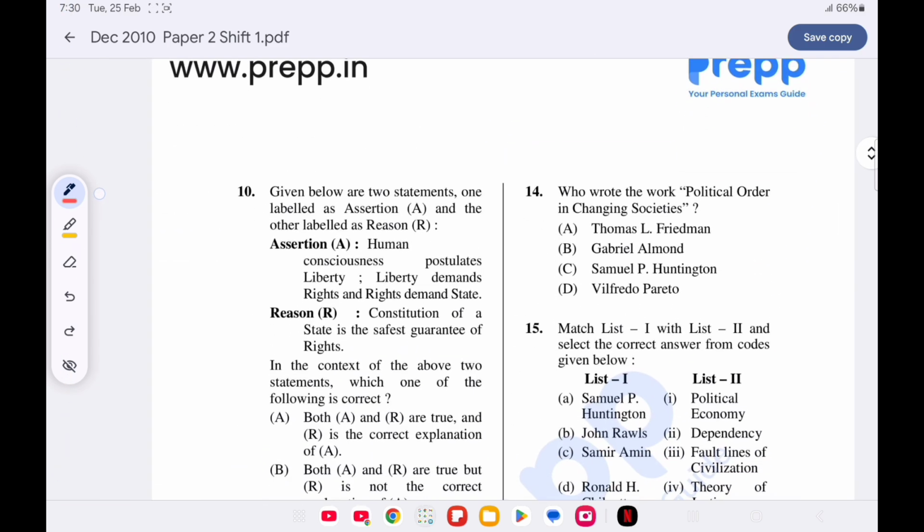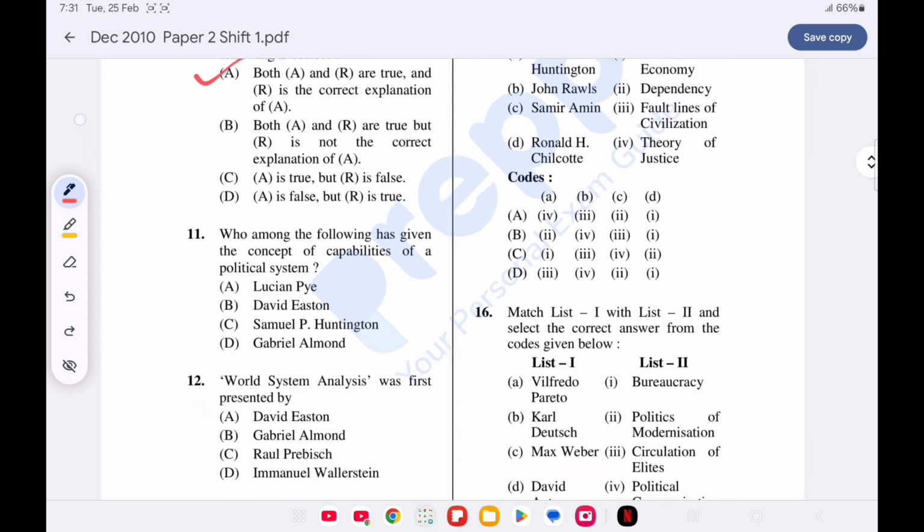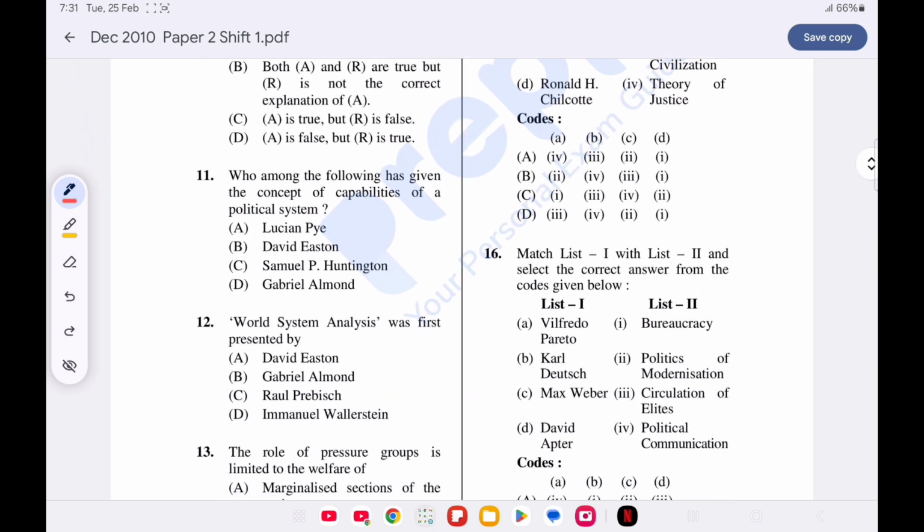Question number 10. Assertion reason. Assertion: human consciousness postulates liberty, liberty demands rights, and rights demand state. Reason: the constitution of a state is the safest guarantee of rights. Option A is correct. Both the statements are true, and R is the correct explanation of A. Question number 11. Who among the following has given the concept of capabilities of a political system? Option A is correct, Lucian Pye.